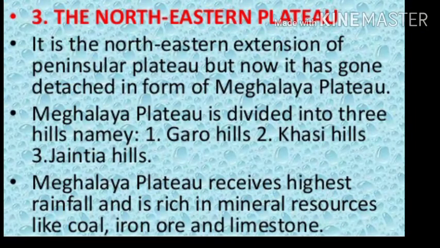Third, the Northeastern Plateau is in fact an extension of the main peninsular plateau. This area receives maximum rainfall from the southwest monsoon. As a result, the Meghalaya plateau has a highly eroded surface. Cherrapunji displays a bare rocky surface devoid of any permanent vegetation cover.